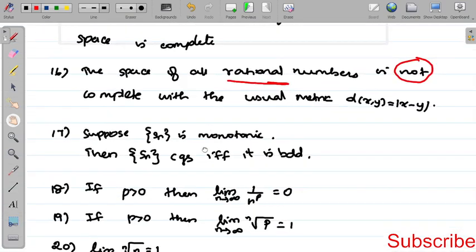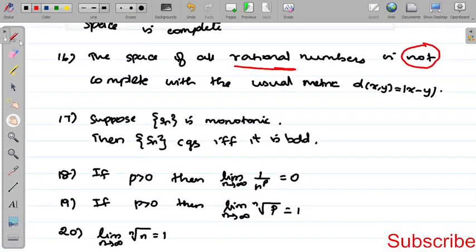Then 17th one, if sequence Sn is monotonic, either monotonic increasing or monotonic decreasing, then the sequence Sn converges if and only if sequence Sn is bounded, that is, convergent implies bounded.